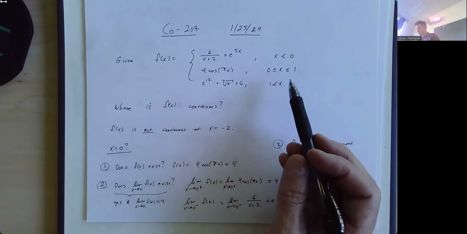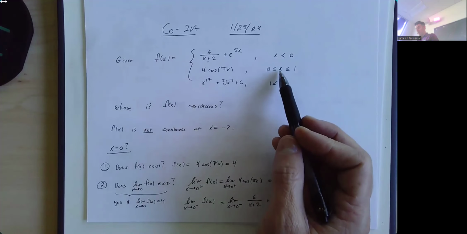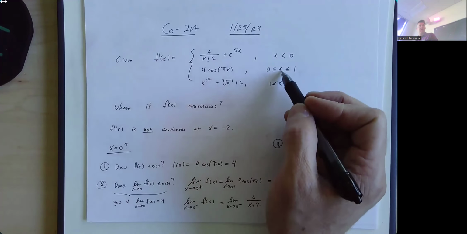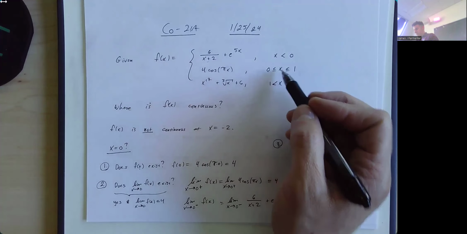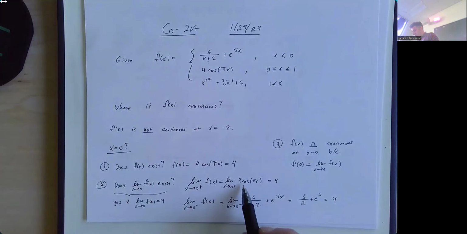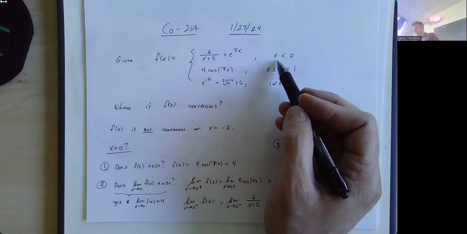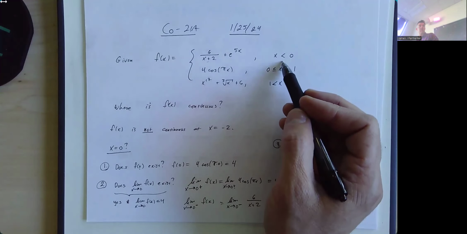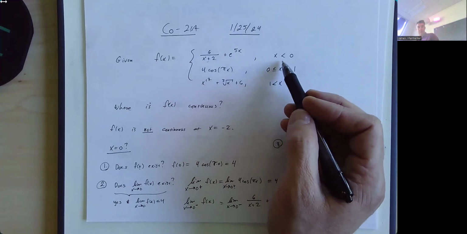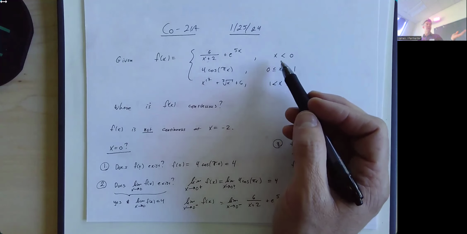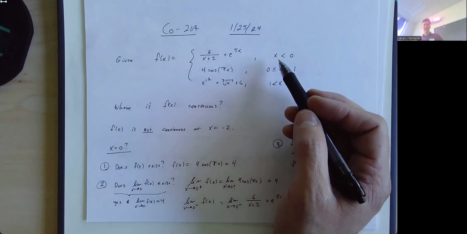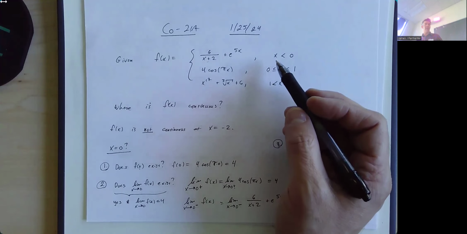For the limits, when I did the limit as x approaches 0 from the right, well, this piece is when x is just bigger than 0. So I used this piece of the function, 4 cosine of pi x, when x is approaching 0 from the right. On the other side, when x is approaching 0 from the left, that means we're left of 0. So I need to use the piece of the function where x is less than 0, but immediately less than 0, right? It can't be like x is less than -2. That's not getting close to x being 0 from the right.